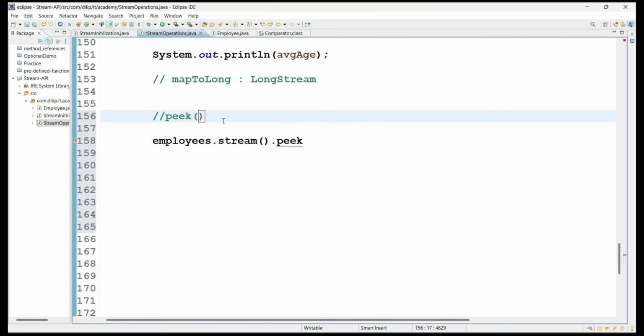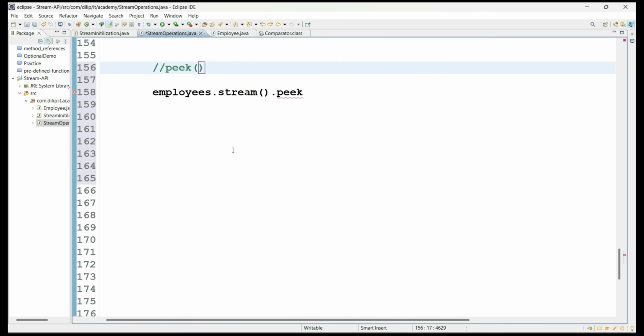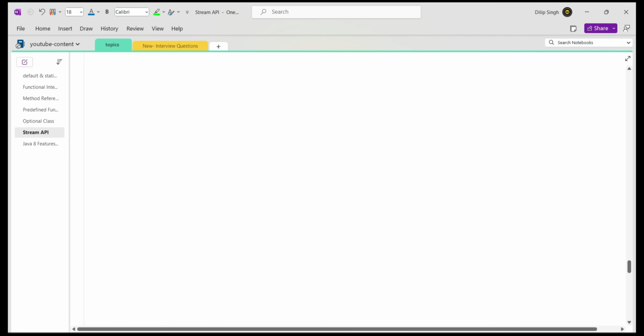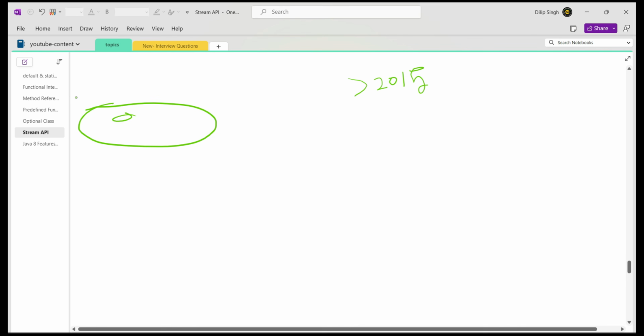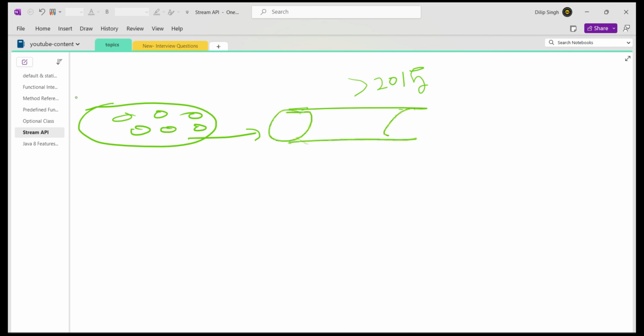So what is going to happen here, if you see, for example, I have a requirement like this: find out who joined after 2015. I have to find those employee objects. First we will have a list of objects, and from this we are creating a stream, which internally contains all employee objects.